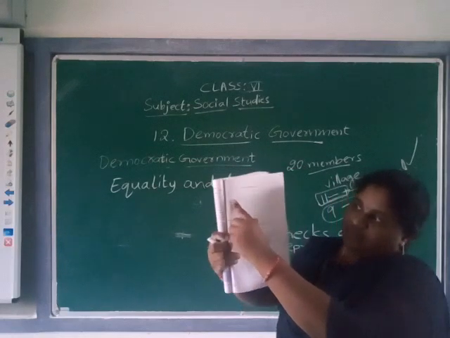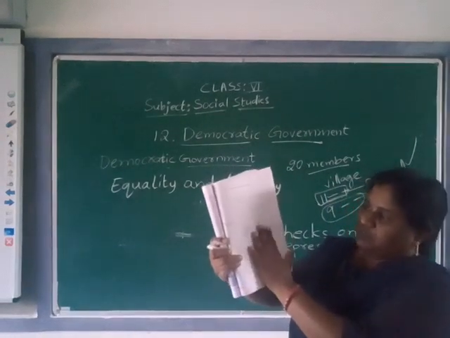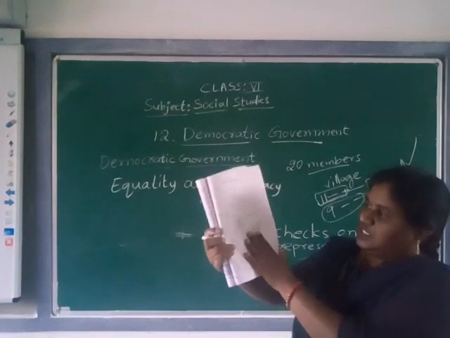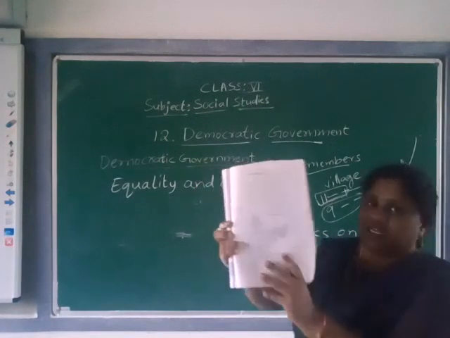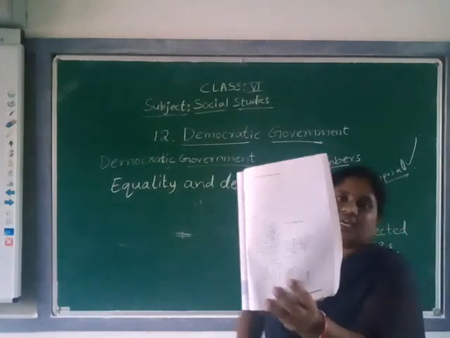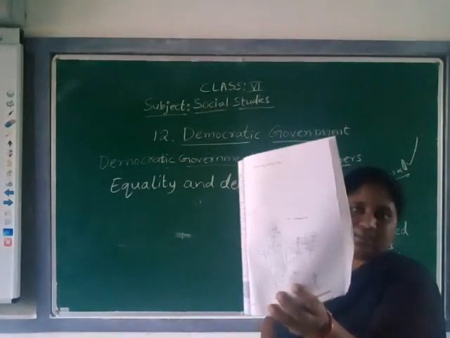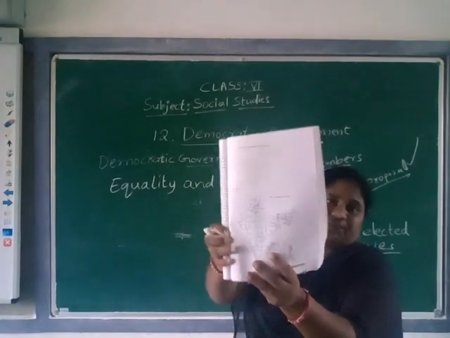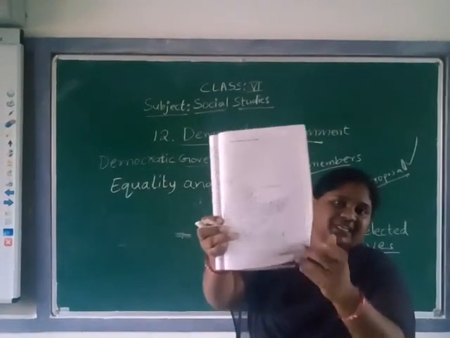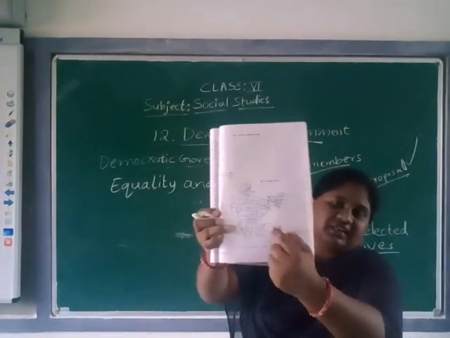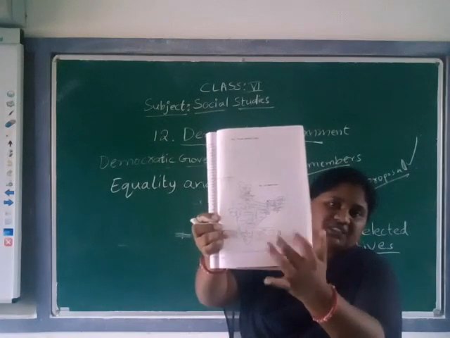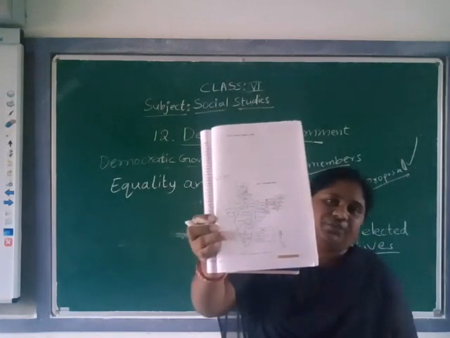New Delhi. And here they gave the state level. Understood? States of India. Each and every state is given in this map. So you have to check where the boundaries of each state are, and which states border each state.